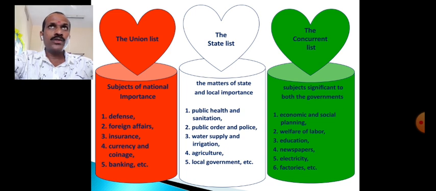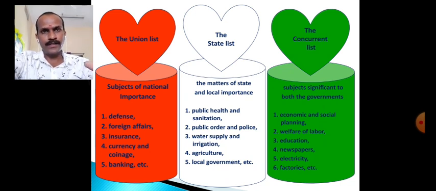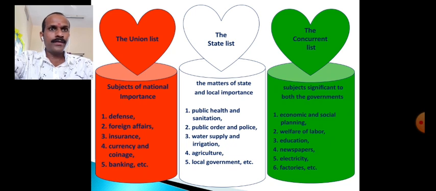So it means either government can make law on the subjects included in the concurrent list. But here is one important thing that should be noticed and kept in mind, that in the concurrent list,